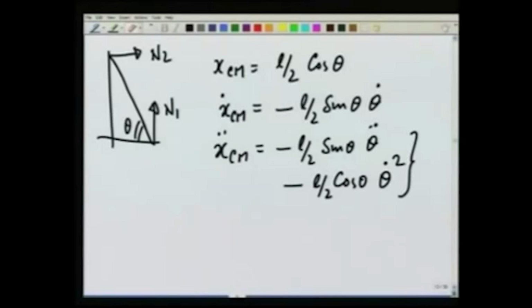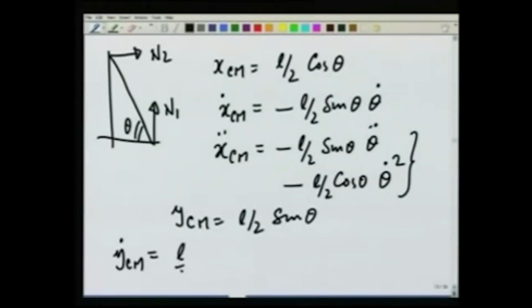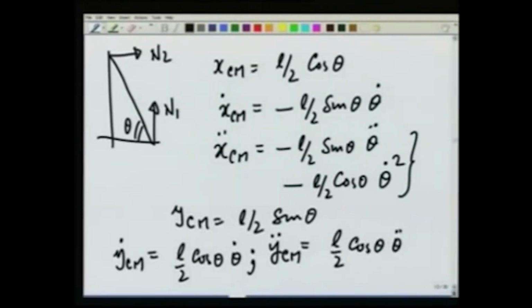Similarly, let us derive ycm double dot. ycm is equal to L over 2 sine theta, and therefore ycm dot is equal to L over 2 cosine of theta theta dot, and ycm double dot is equal to L over 2 cosine of theta theta double dot minus L over 2 sine theta theta dot square. And therefore, we can write expressions for N1 and N2.